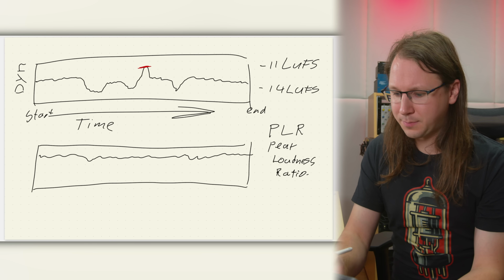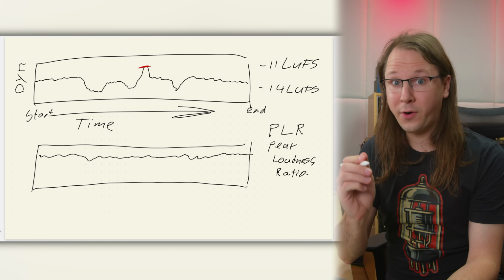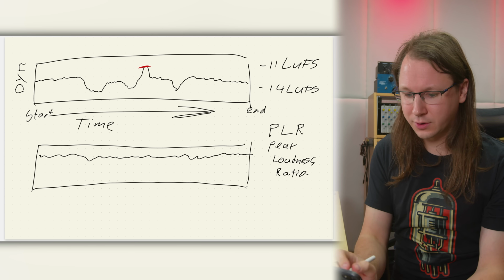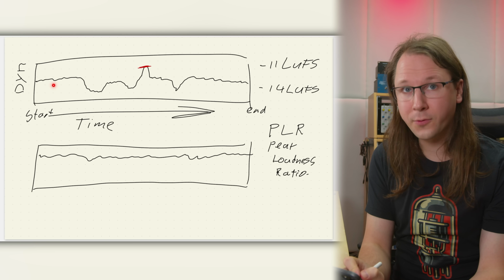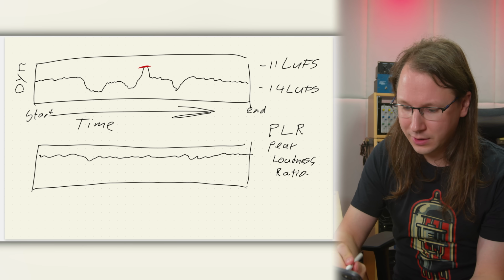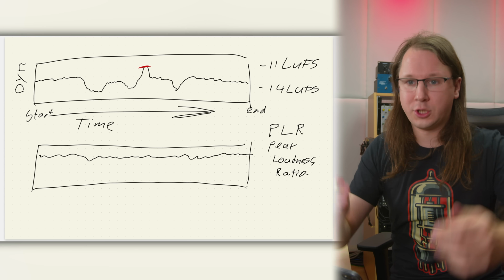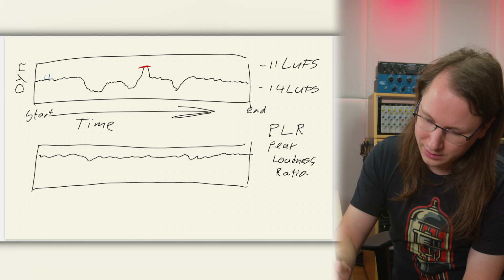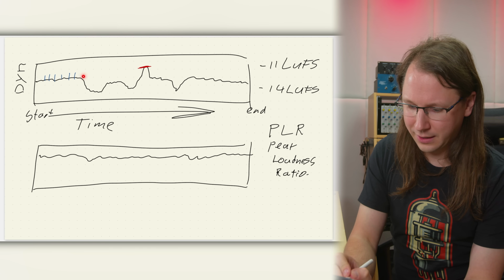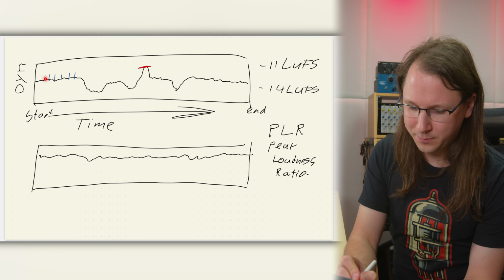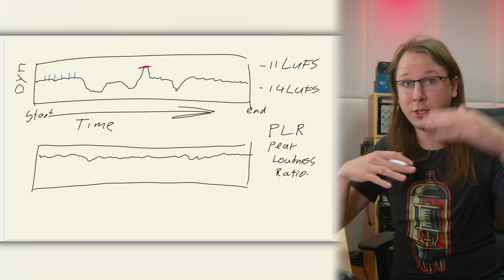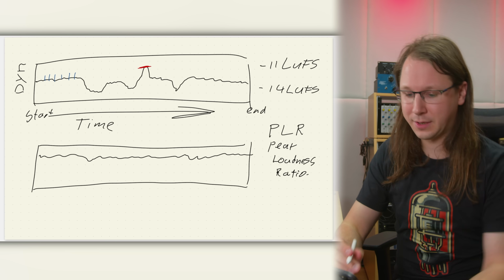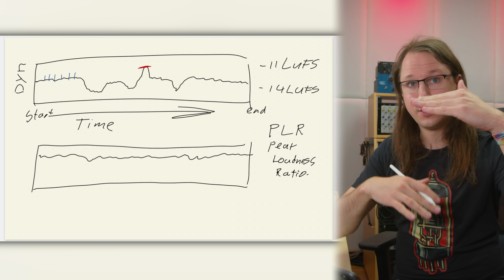So what we are doing here is a short-term loudness measurement. It's basically measuring over the past 3 seconds what the average loudness was. So it's not measuring the whole song, only the past 3 seconds. And it's comparing this to the little peaks. For instance, your snare drum can peak out of here. Let's say we have a snare drum in this song and it's peaking a little bit here. It's comparing our average with these peaks. If these peaks would be bigger, the ratio would also be bigger, so we have a more dynamic song. If this is smaller, the ratio would also be smaller.